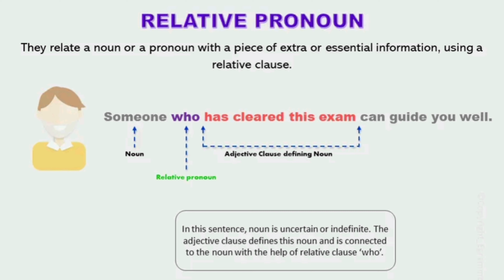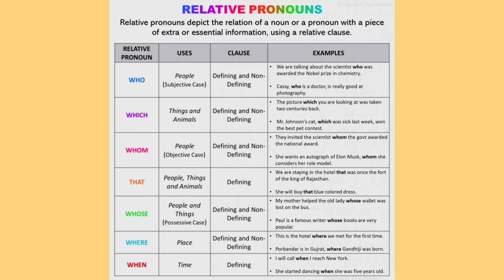Now, relative pronoun. We have seen the words who, whom, whose, what, and which are used as interrogative pronouns. They can also be used differently. This is Kusum. She stood first in the class. The two sentences can be rewritten as: This is Kusum who stood first in the class. Here, who stands for Kusum and thus it works as a pronoun.